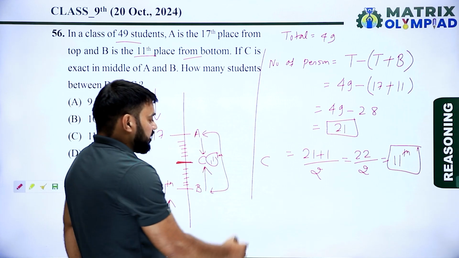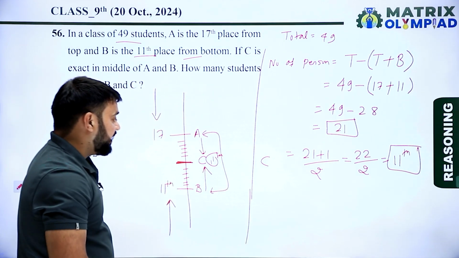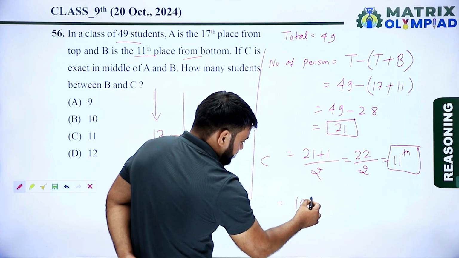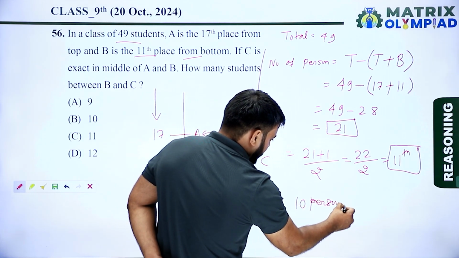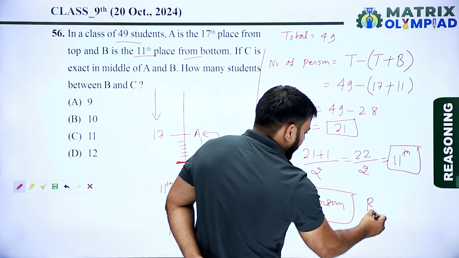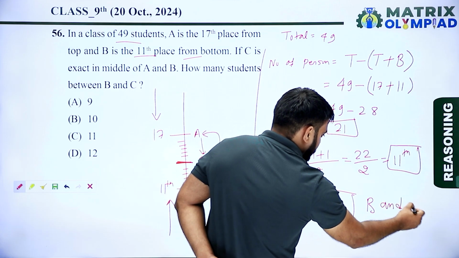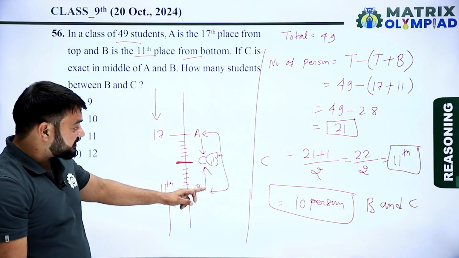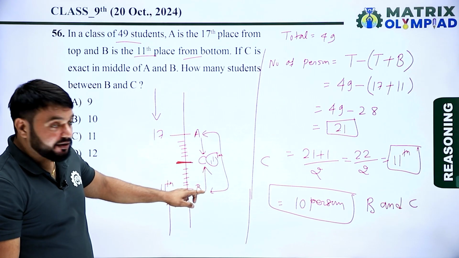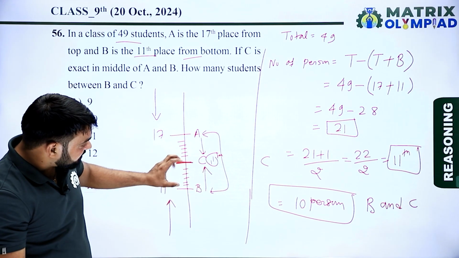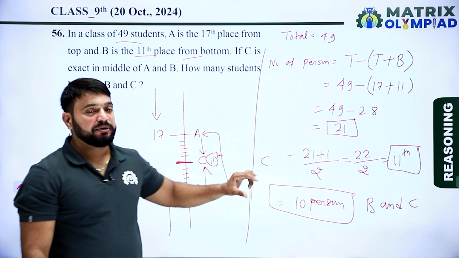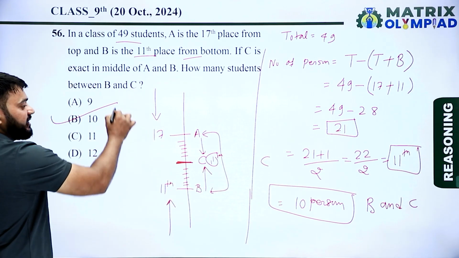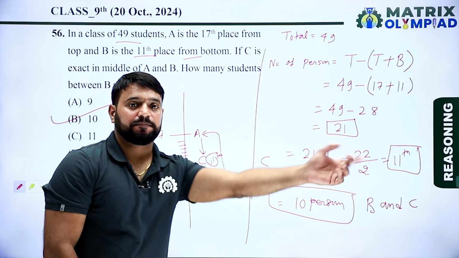So how many persons in between B and C? There are 10 in between B and C, because position of C is 11th from B. So here option B is the correct answer of this question.